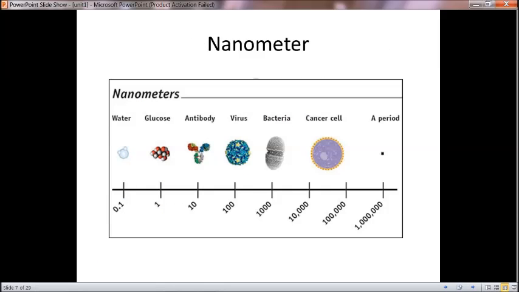In nanotechnology, we have different dimensions from 0.1 to 1000 nanometer, that is, 1 crore nanometer. So 0.1 nanometer is water, 1 nanometer is glucose, 10 nanometer is antibodies, 100 nanometer is viruses, 1000 nanometer is bacteria, 10,000 nanometer is a cancer cell, and 100,000 is also a cancer cell, and 1 crore is a period. This is the dimension we have studied with the nanometers.